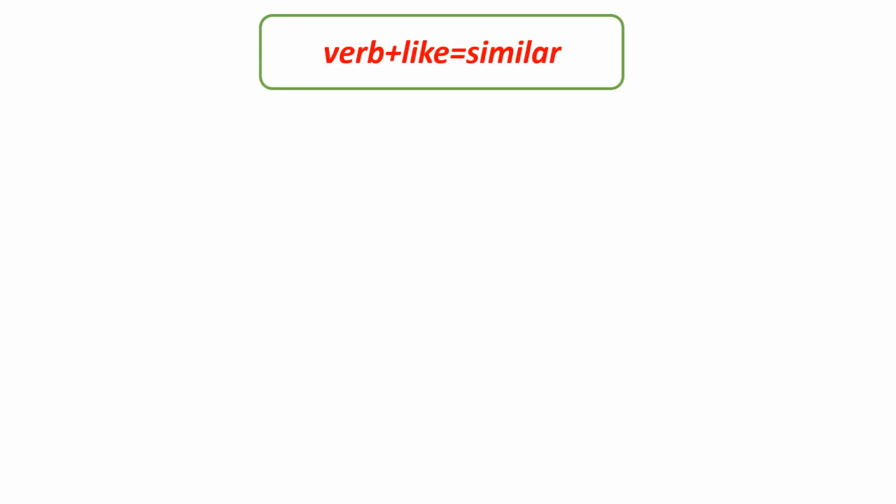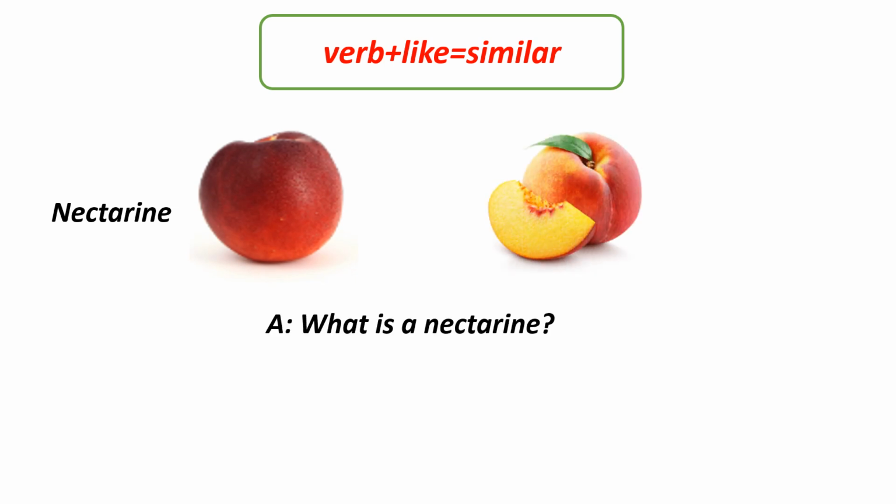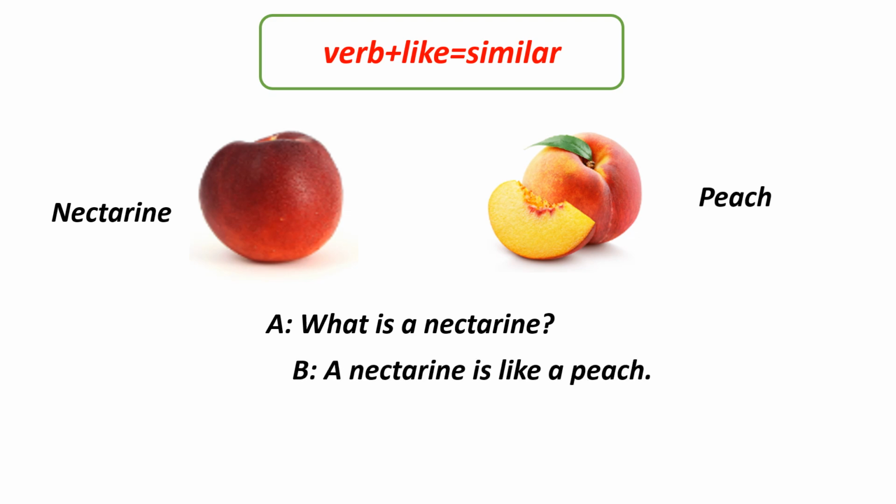So here we have a little review about similarity. Verb plus like equals similar. For example, here is a nectarine. But wait, what is a nectarine? Here is a peach. So, a nectarine is like a peach, but it's not fuzzy. And we use verb plus like to express similarity when we have is or a verb plus like. Good.